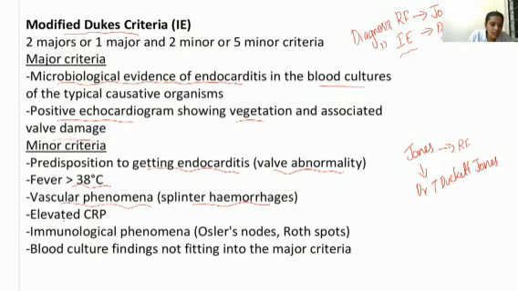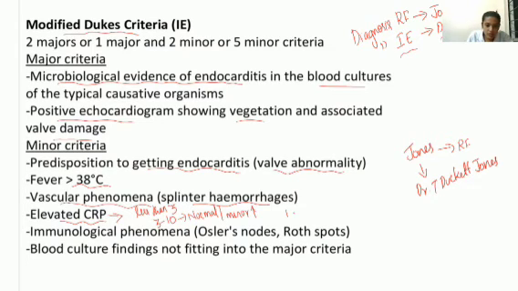Then elevated CRP. Elevated CRP means what is the normal level of CRP? Less than 3 is considered normal. Even between 3 to 10 is also considered normal, or minor elevation, minor increase.